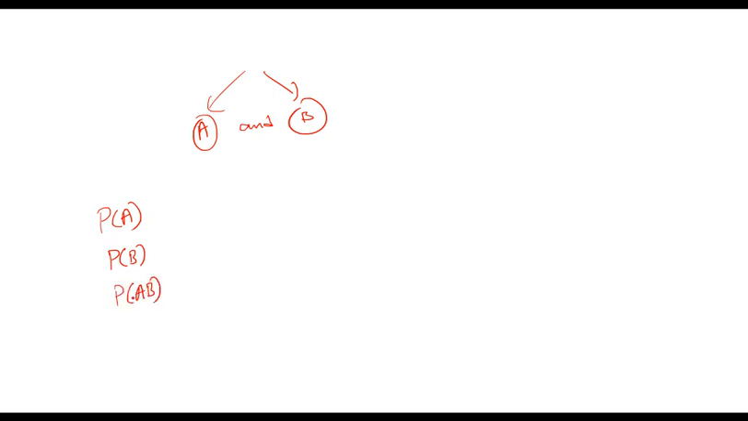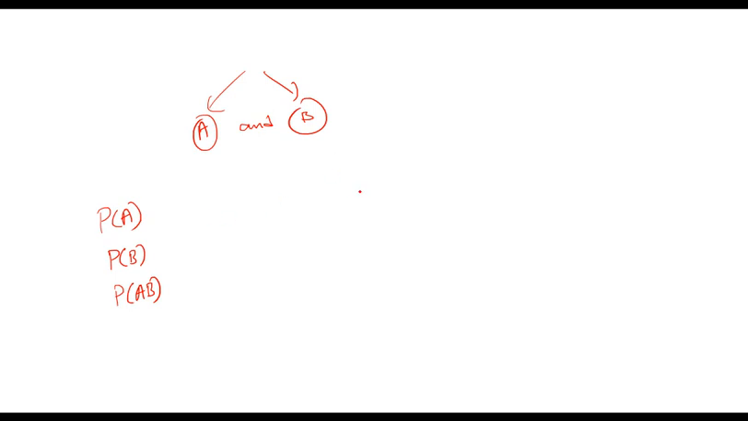Okay, so when we say A and B, there is an event A, there is an event B. So maybe I want to find out probability of A, that is probability of A. Maybe I want to find out probability of B, that is probability of B. Maybe I want to find out probability of A and B, that is both happening at the same time. So that is written as probability AB. This AB means A and B both happening at same time.